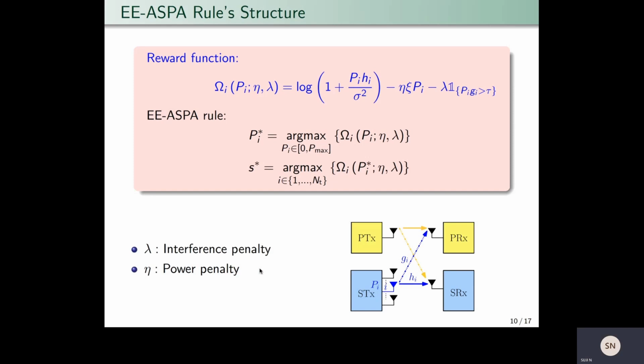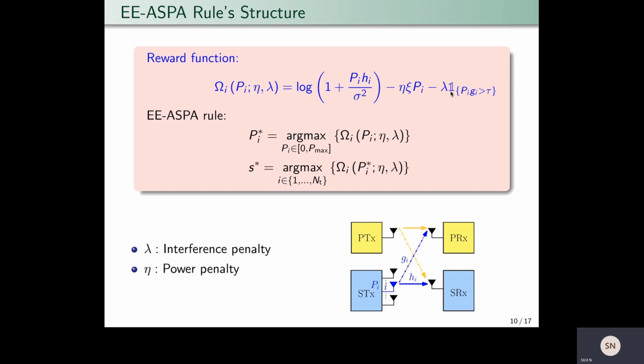We now present the optimal solution for the problem P0, which we call the EE-ASPA rule. For that, first we define a reward function for any given antenna i when it transmits with power Pi. This reward function is parameterized by two constants: a power penalty constant, eta, and an interference penalty constant, lambda. It has three terms. The first term is the instantaneous rate. The second term represents the power consumption weighted by the power penalty. And the third term is an indicator function weighted by the interference penalty.